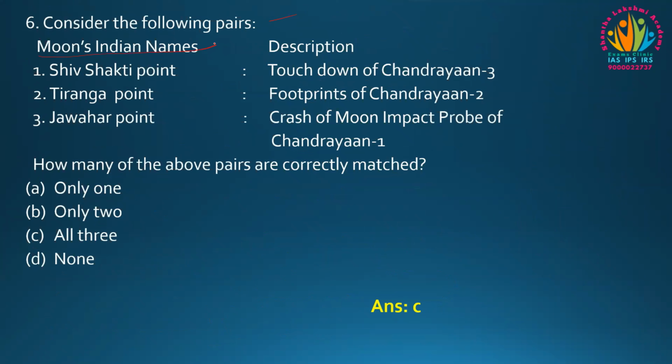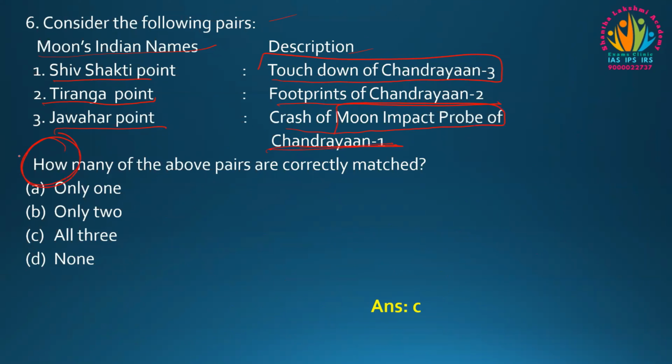The first column is given as Indian names for points on the Moon, and the second is the description of those names. The first one is Shiv Shakti Point. It is the touchdown of Chandrayaan 3. The second one is Tiranga Point. It is the footprint of Chandrayaan 2. And the third one is Jawahar Point. It is the point of crash of the Moon Impact Probe of Chandrayaan 1.